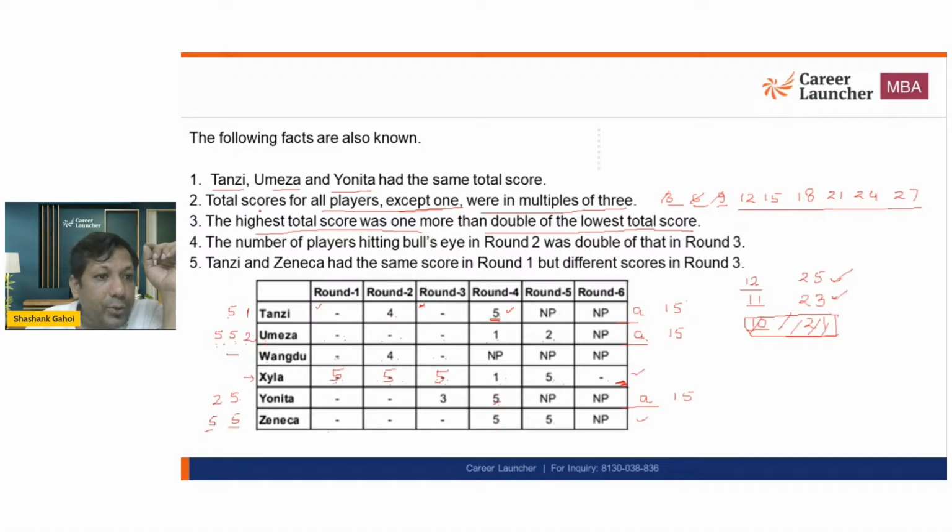Means I am going to go back to point number 2 again. Total score for all players except one multiple of 3. So कौन सा स्कोर जो है जो 3 का मल्टीपल नहीं है, that is going to be highest score and that is going to be 25 or 23. And apart from highest score, every score should be a multiple of 3. इसका मतलब W का स्कोर 11 नहीं हो सकता. W का स्कोर क्या होना चाहिए? W's score should be 12. And how can I achieve 12? That is going to be 4 and 4. There is only one possibility. ठीक है. So highest score should be what?